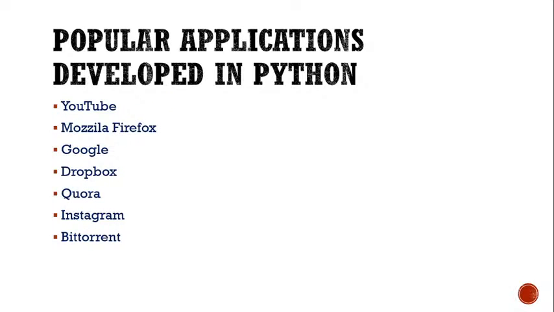Now talking about the popular applications developed in Python. YouTube, Mozilla Firefox, Google, Dropbox, Quora, Instagram, BitTorrent, these are different applications which are developed using Python. So Python programming language you can see everywhere, like YouTube, Mozilla, different applications of Google are created using Python. Instagram, the Zoom application, if you have heard about it. These all are created in Python.